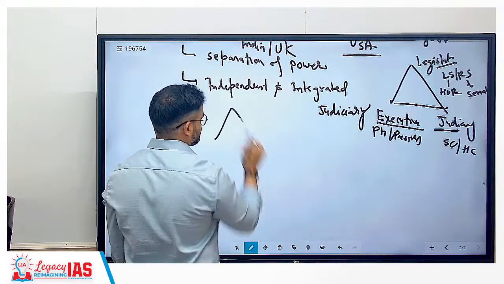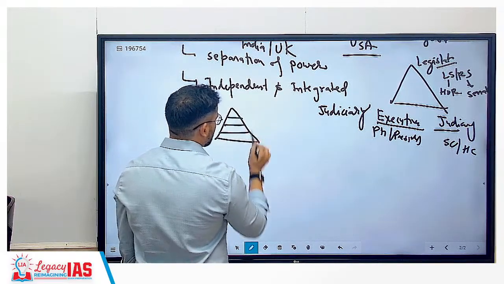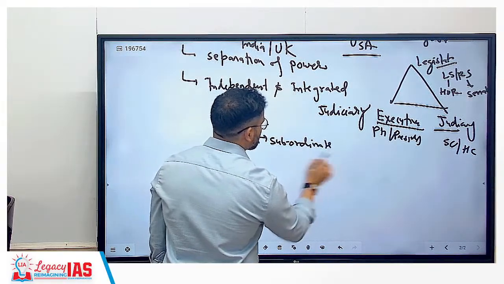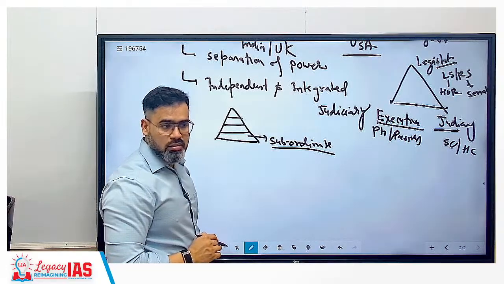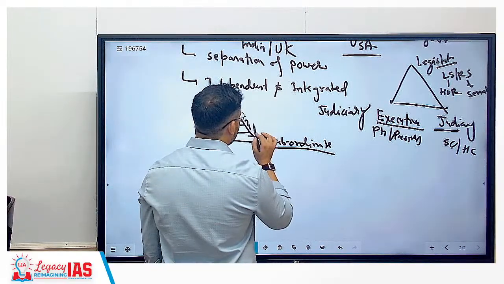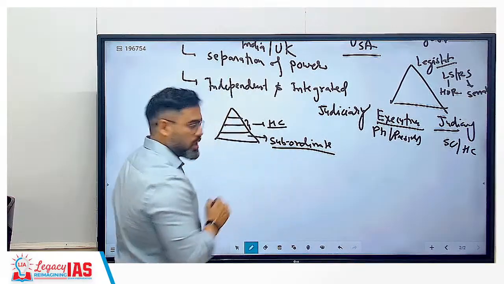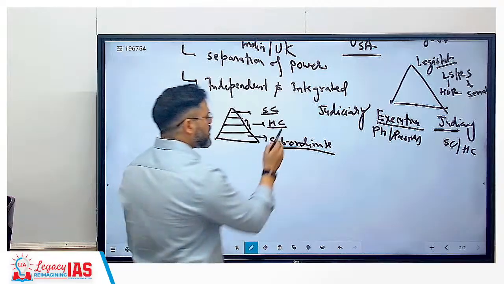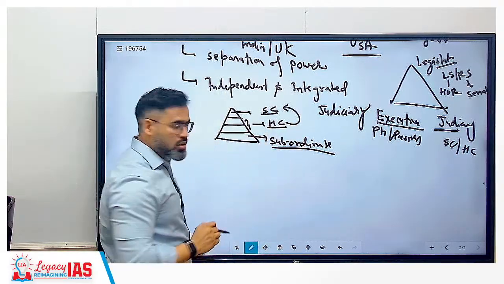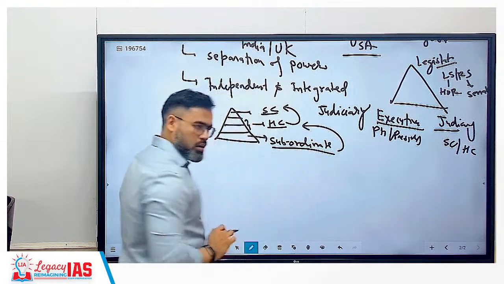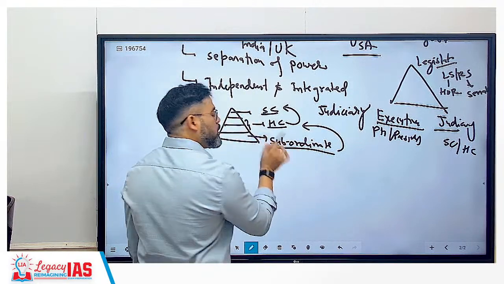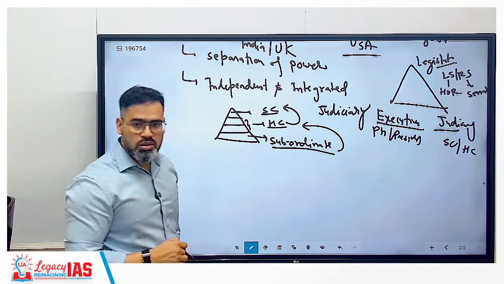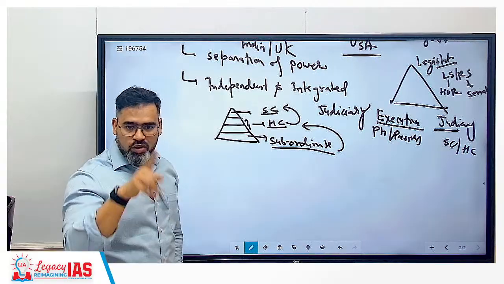Like for example, this is the subordinate judiciary, like district courts, है ना? This is, for example, the High Court, and this is, for example, the Supreme Court, correct? A High Court judge is promoted to the Supreme Court. One more: who supervises High Courts? Supreme Court. And who supervises subordinate courts? High Court. So they are linked to each other or not?